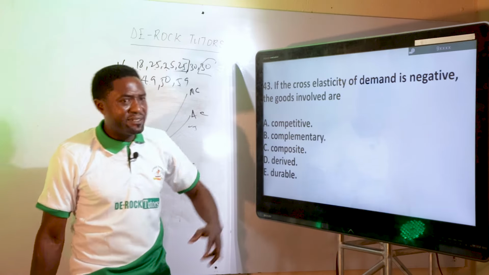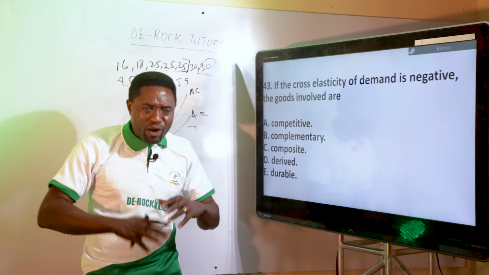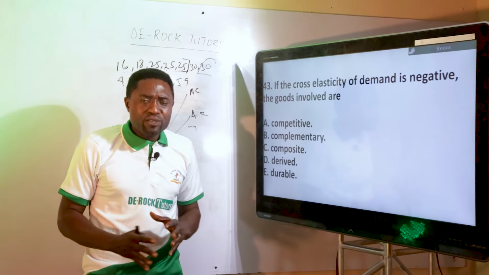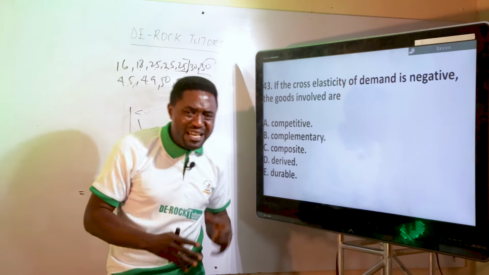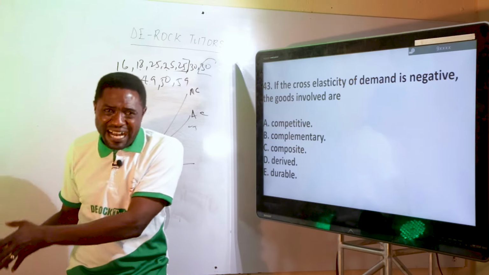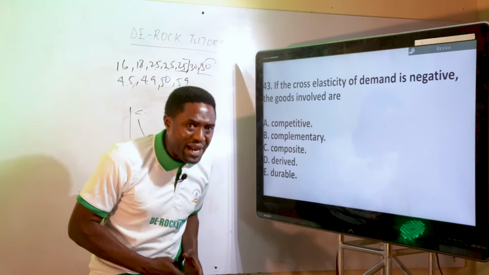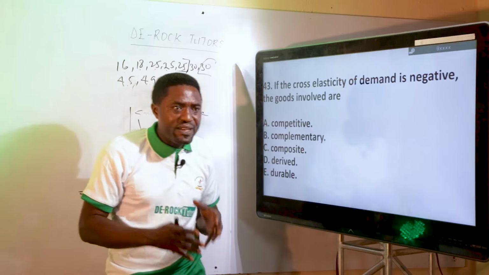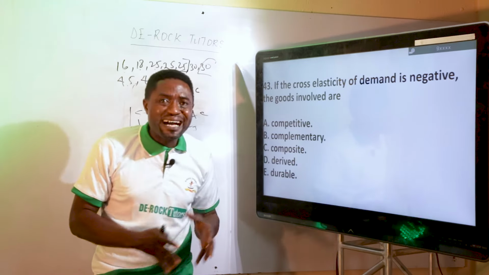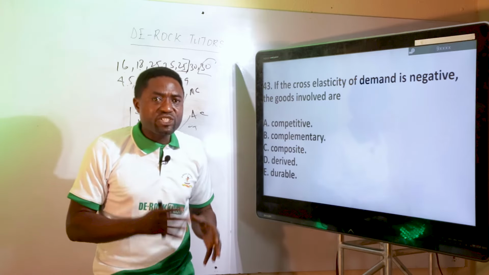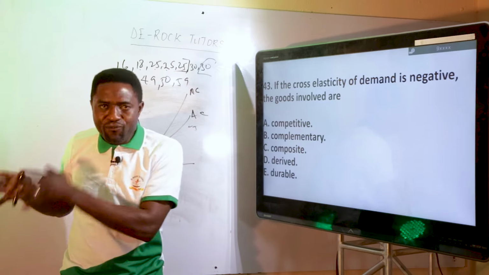Cross elasticity of demand is actually the response to a change in the price of one commodity, how the change in price of one commodity affects the quantity demanded for another commodity. For example, Bonvita and Milo. If there is a change in the price of Bonvita, how does it affect the demand for Milo?